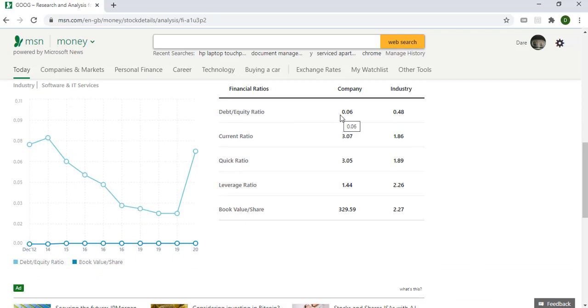Great stuff. 0.06, that is what you're looking for. 0.06 is less than 0.5. Look at the current ratio, 3.07. Warren Buffett stipulates 1.5, so this passed it. Here, less than 0.5, it passed it. So it will put this particular stock in his watch list because it has to pass the other 3 rules that he has to apply. This is just rule number 1.